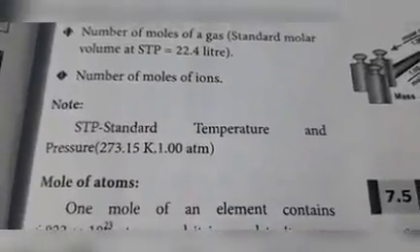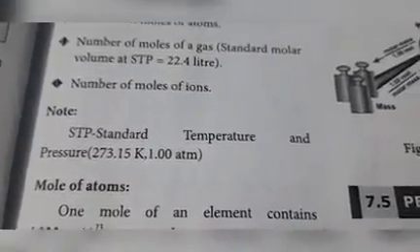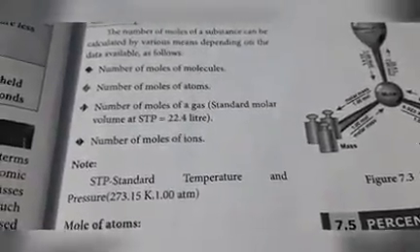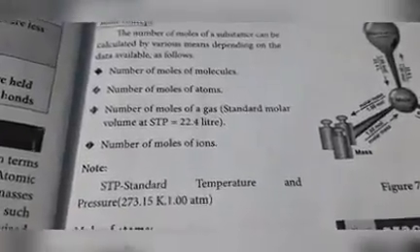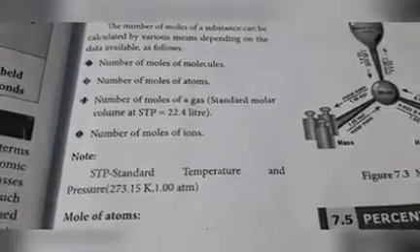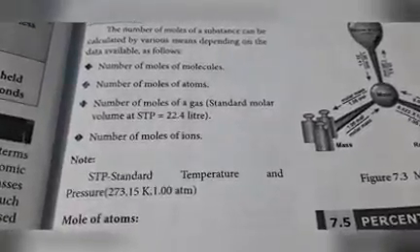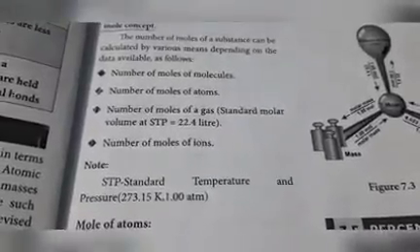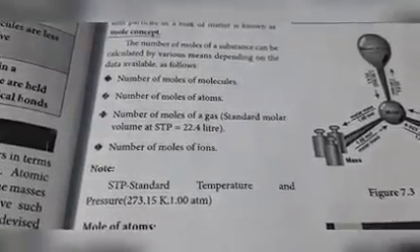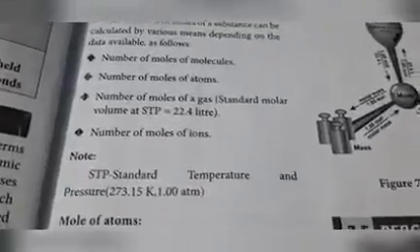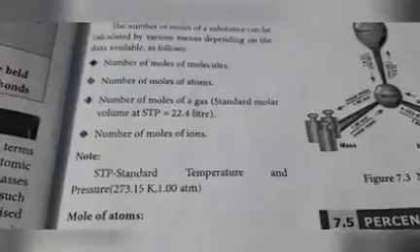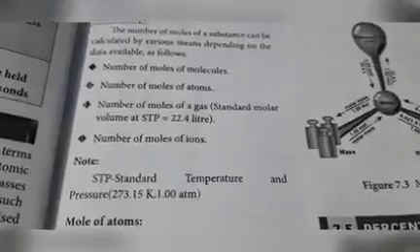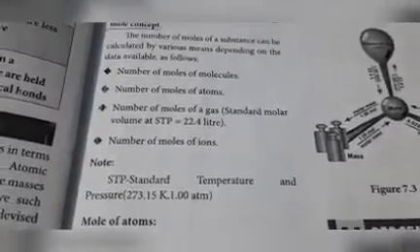What do you mean by STP? Standard temperature and pressure. At these conditions only these points are applicable. Standard means constant. Standard temperature and pressure means constant temperature and pressure, that is, temperature and pressure remain unchanged. Which temperature is constant? 273.15 Kelvin is taken as the constant temperature, and 1 atmospheric pressure is taken as the constant pressure.